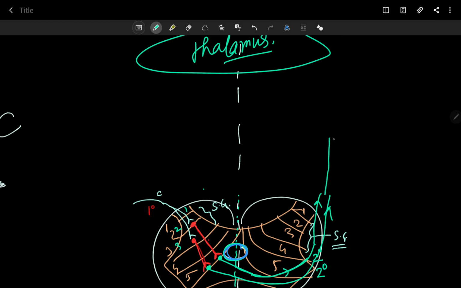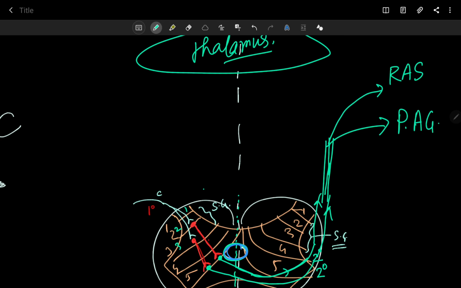For these second order neurons, most of the fibers give collaterals to your reticular activating system, to the periaqueductal gray of the midbrain, or also the hypothalamus.